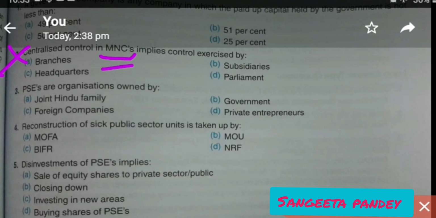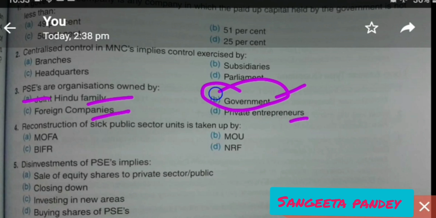Then third question, PSE. PSE full form is Public Sector Enterprises. So PSEs are organizations owned by joint Hindu family, foreign companies, government or private entrepreneur. So obviously public sector enterprise is owned by government only, okay, and not by any private sector.